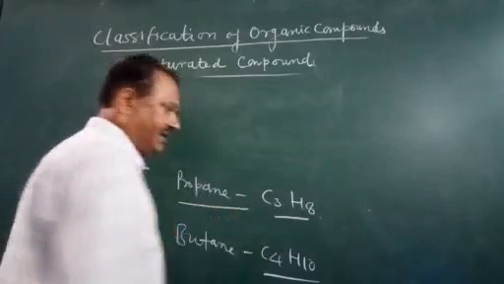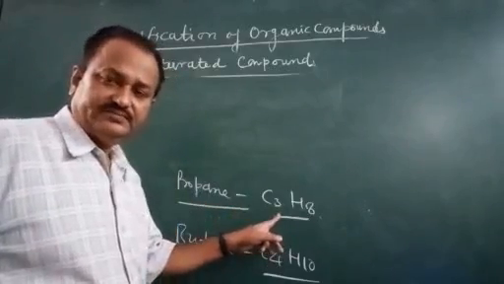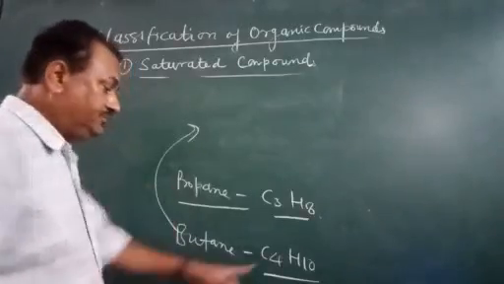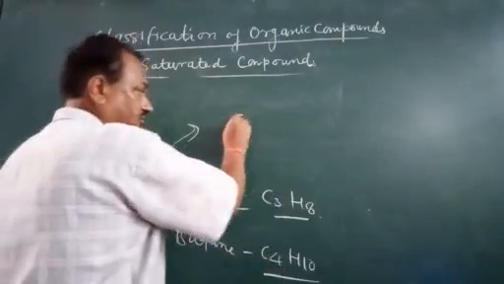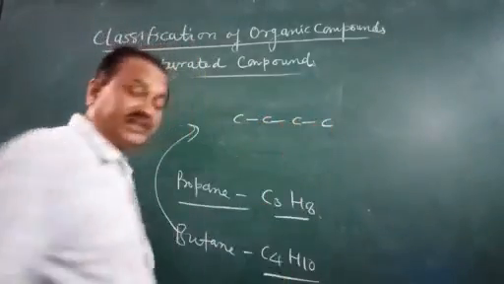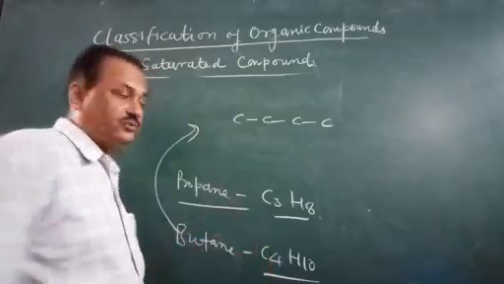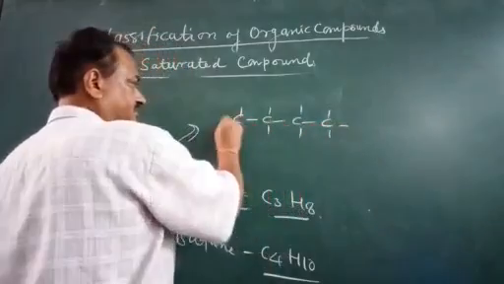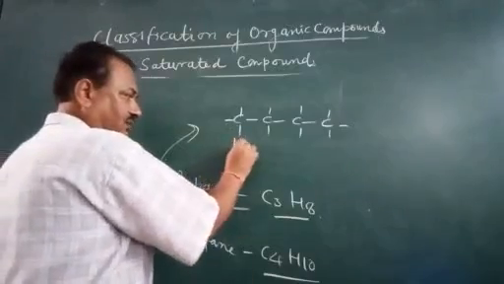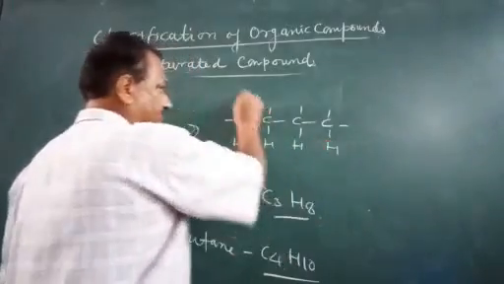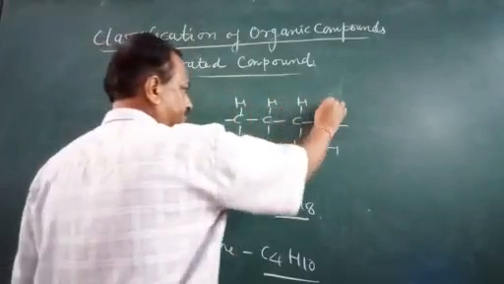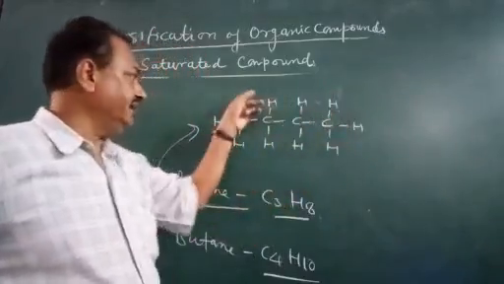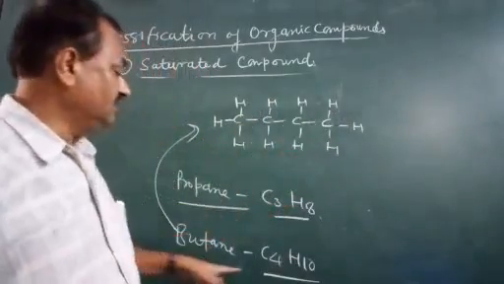Next, propane, C3H8. Now coming to butane. Butane has 4 carbons. So just in the chain, 4 carbon atoms, 10 hydrogens. So here the bonds have to be drawn. 1 H, 4 on this side, there is H, there is H. So 4 and 4, 8, 9 and 10. So this is the formula of butane.